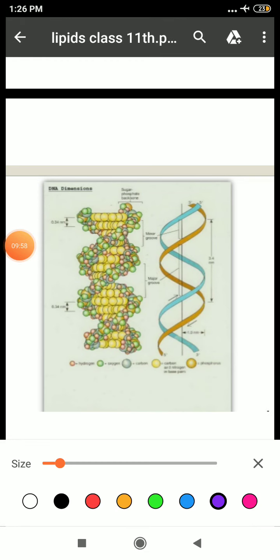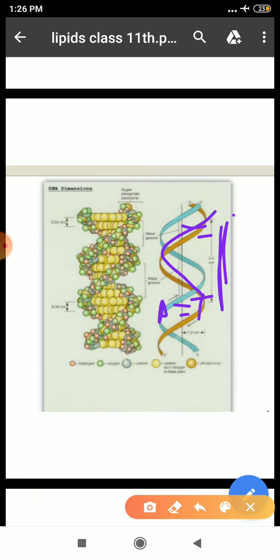Student, through this diagram you will understand clearly. See here, the rise per base pair would be 3.4 angstrom. This is your 3.4 angstrom. Clear? And the pitch would be 34 angstrom. This is your pitch. And one full turn involves 10 base pairs. And then between this A and T it will form two hydrogen bonds. Clear? It is easy, student, just try to understand. Just try to read books and again watch my PowerPoint presentation. Clear?